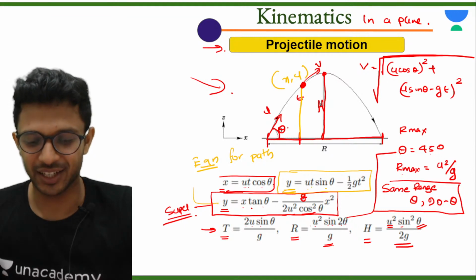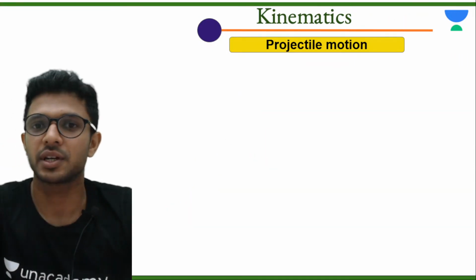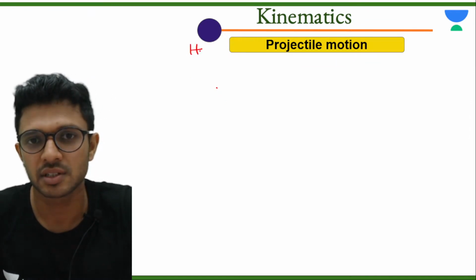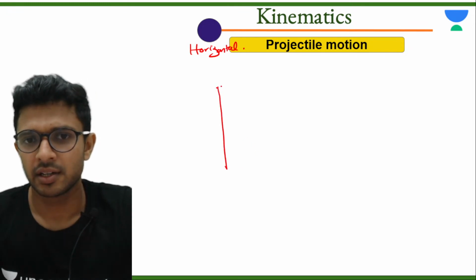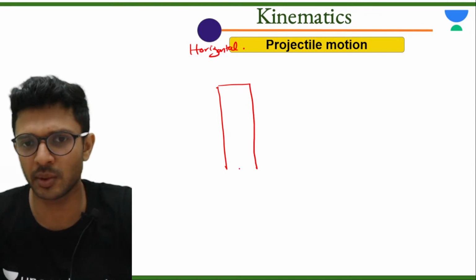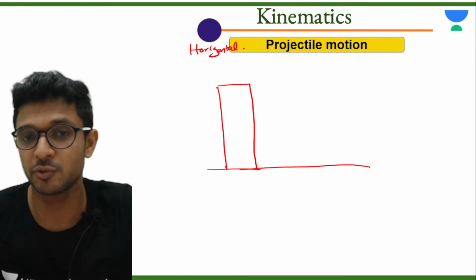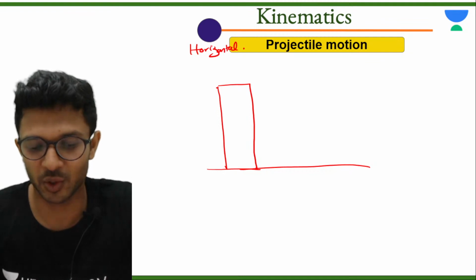Yes. Okay. Now shall we proceed? Next what we are having is horizontal projectile motion. If you want it specifically as a heading, here we have horizontal projectile motion. Is there anyone who doesn't know what is horizontal projectile motion? Does anyone not know? Everyone knows, right? I really wanted to give explanation for each and every formula, but time doesn't permit us. So we have to go like this.